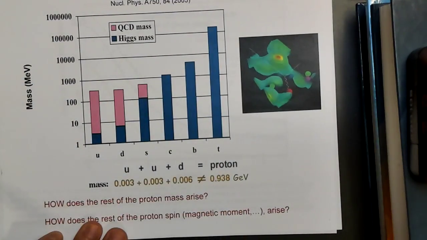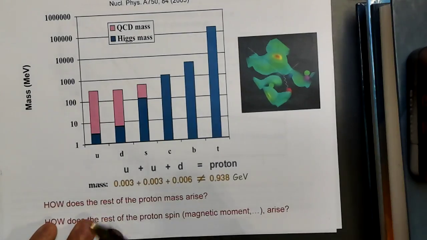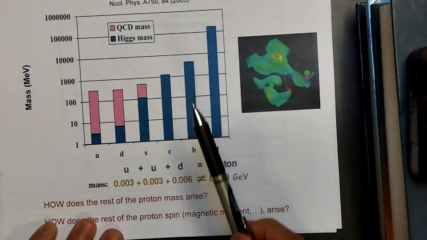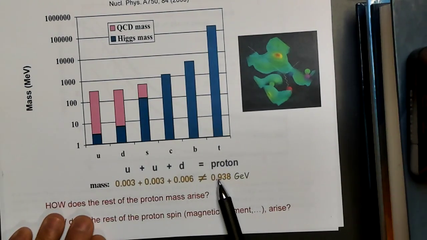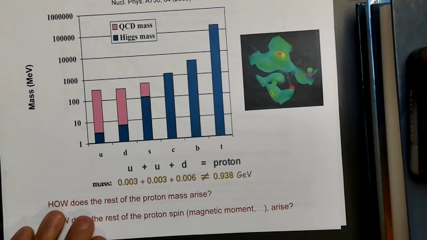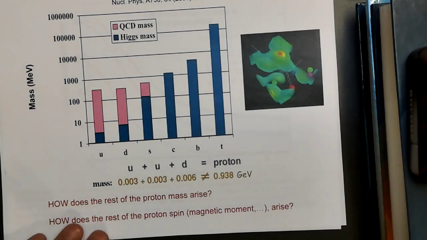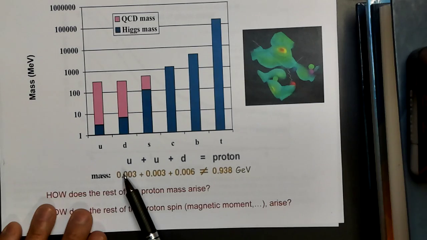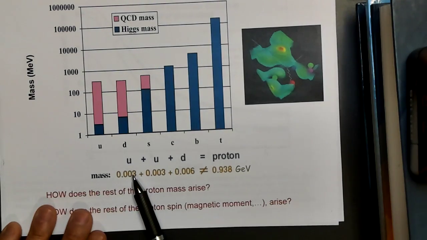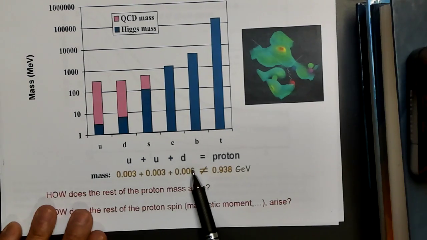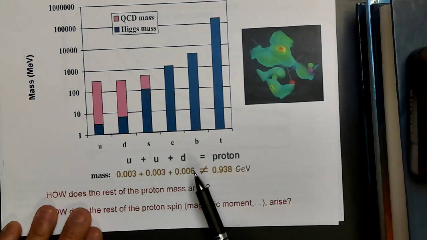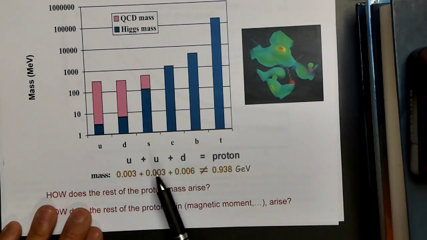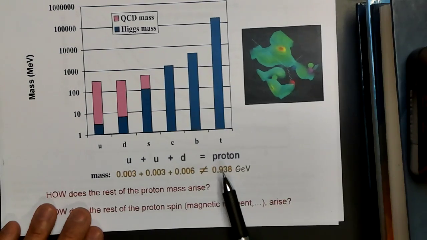If we look at the mass of the proton, we know that the mass of the proton is 0.938 GeV, and so that's kind of surprising in that the mass of the up quark is about 3 MeV. The mass of the down quark is about 6 MeV, or 0.003 GeV and 0.006 GeV. And if you add these numbers together, you're nowhere close to 0.938 GeV.